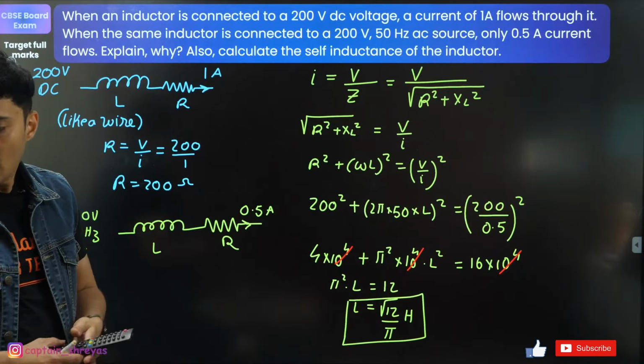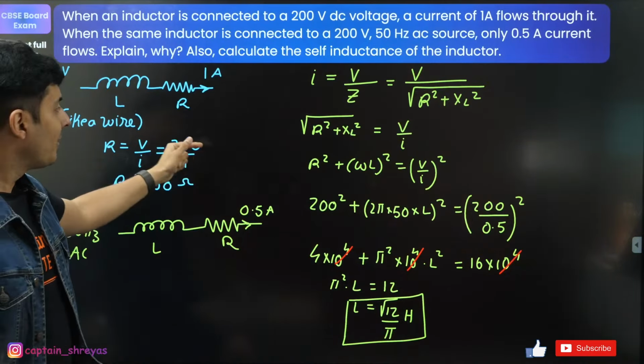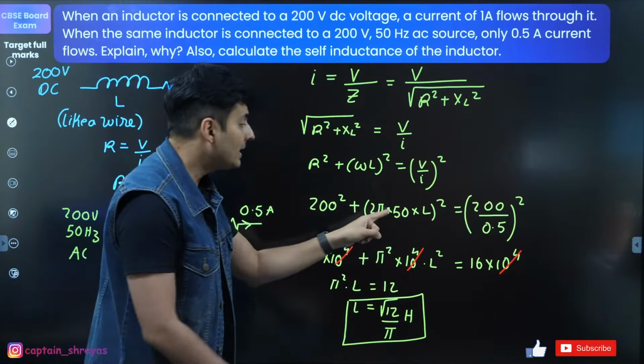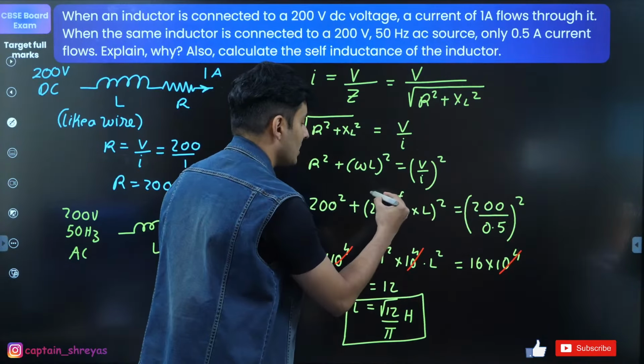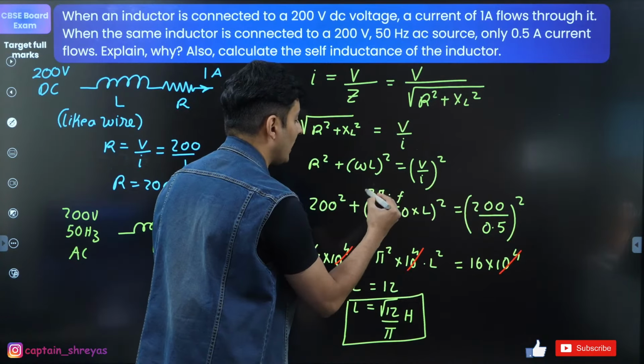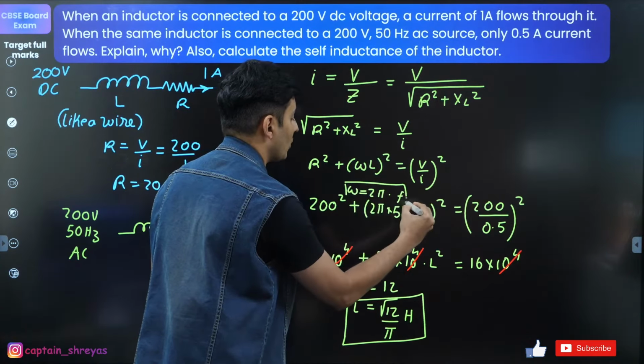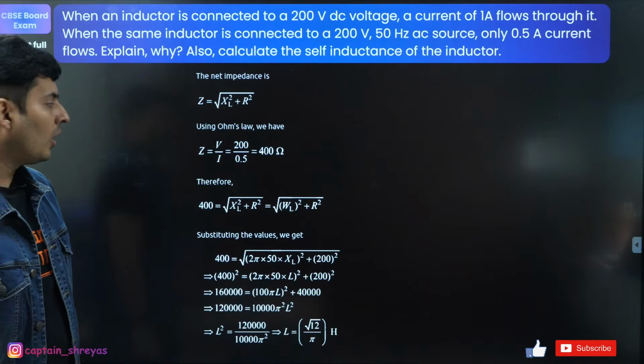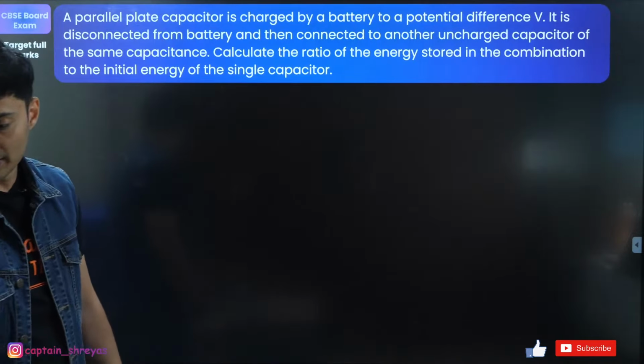Great. Everybody with me on this? Omega is angular frequency. Some of you are asking, sir, why did you multiply by 2 pi? Guys, understand, this is frequency f. 2 pi into f is actually omega. So this is the concept used over here. So that's why you need to multiply it by 2 pi. Moving on to the next question, coming up on your screen.